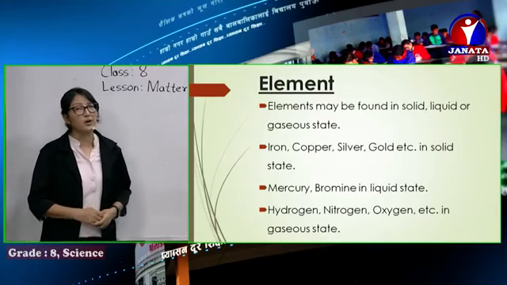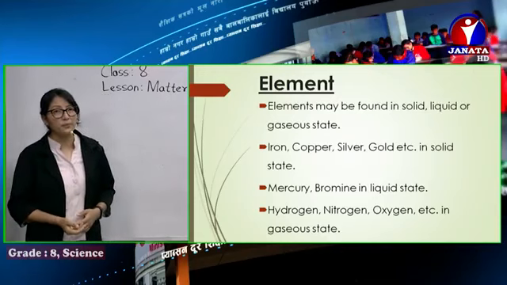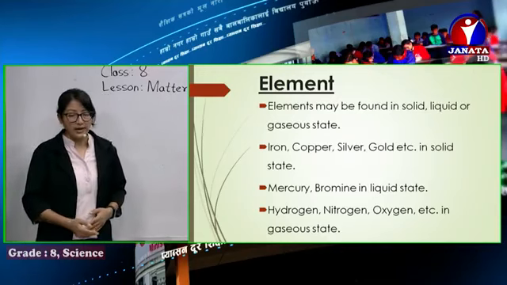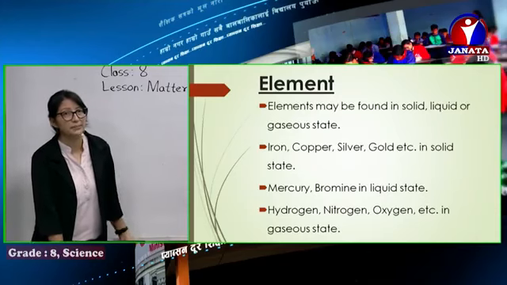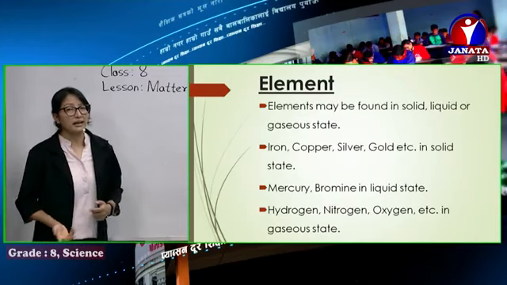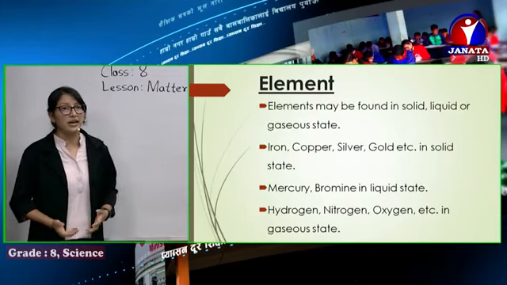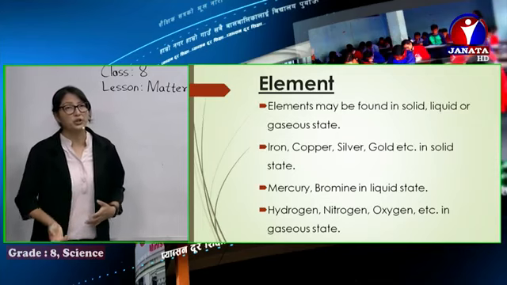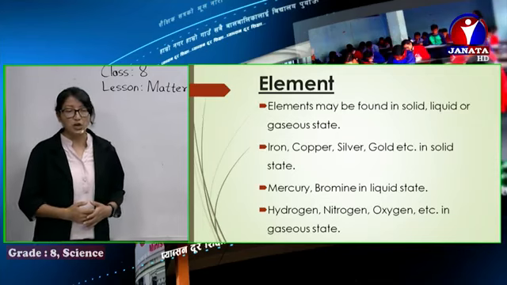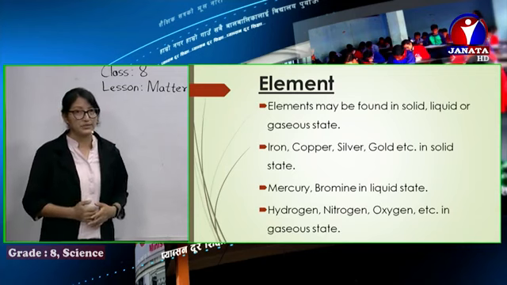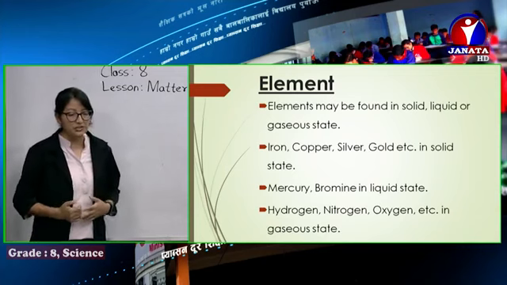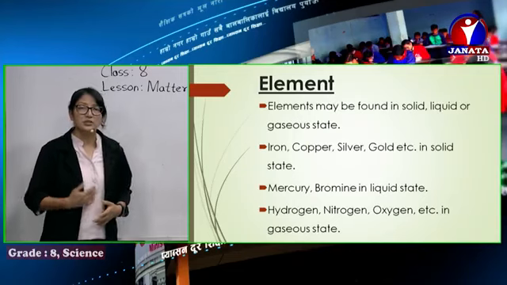Elements may be in different forms. Elements may be in solid form, they may be in liquid form, and they may be in gaseous form as well. You can see some of the elements. You have seen these elements like iron, copper, gold, silver, aluminium, carbon. So many elements are there. Almost most of the elements found are in solid state. A huge number of elements are found in solid state. These are a few examples out of 118 elements. These are a few examples of elements which are found in solid state.